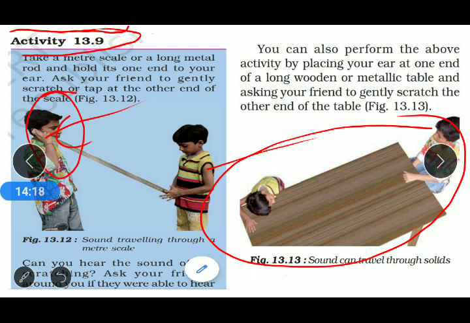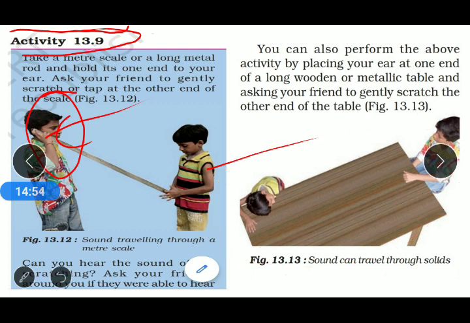In that activity, we place our ear at one end of a long wooden or metallic table and ask a friend at the other end to gently scratch or tap the table. As the second boy scratches or taps the wooden table, the first boy, with his ear on the table, can easily hear the sound.